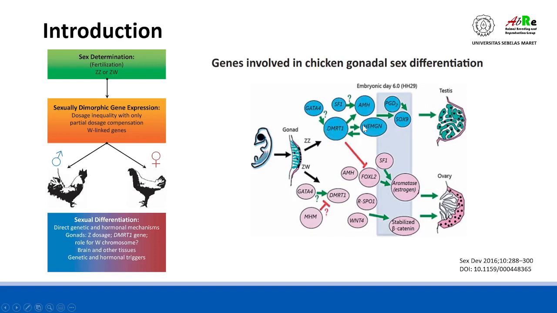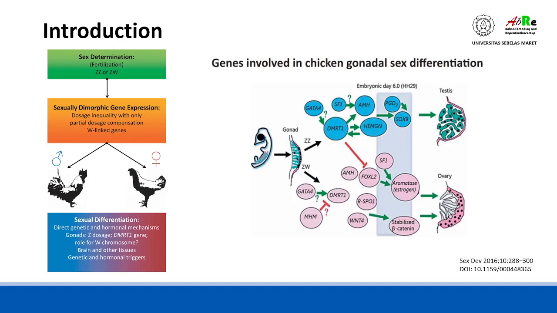be correlated with other gene expressions which determine the cell to become testes, while in the Z and W chromosomes in female, the expression of DMRT1 is relatively not high compared with the male, and this determines the cell to become ovary. So DMRT1 is very important to determine the development of the cell into testis.